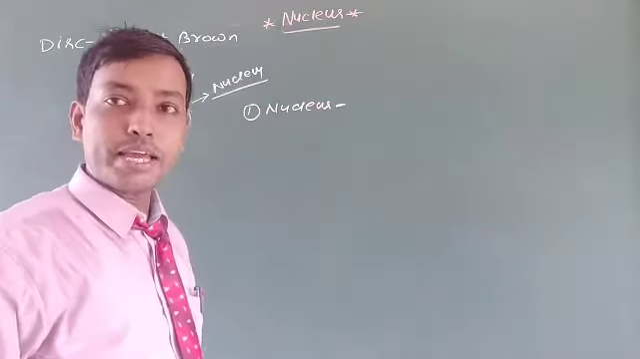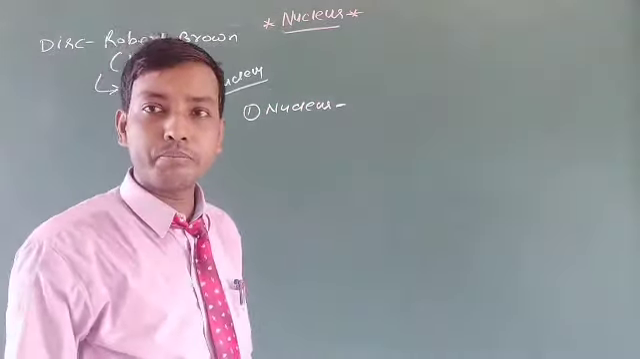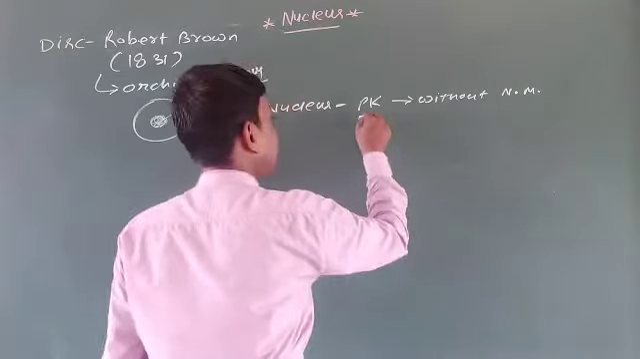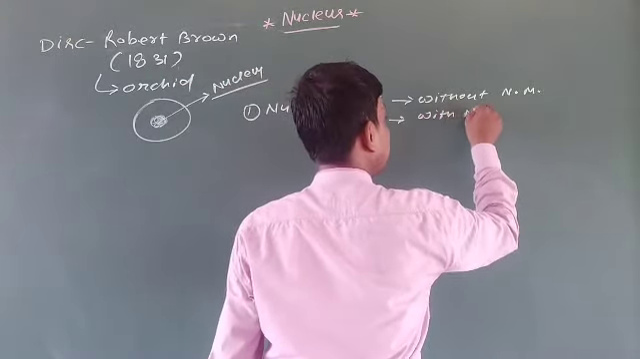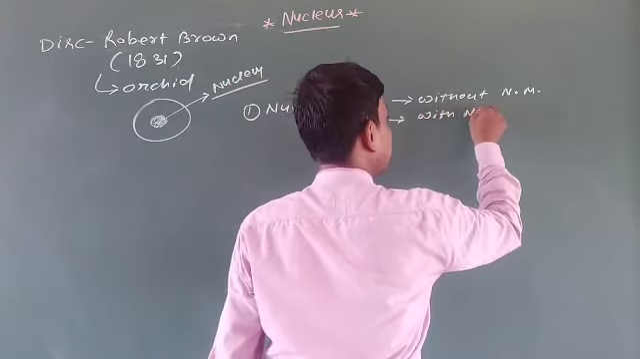The nucleus in prokaryotes is without a nuclear membrane, while in eukaryotes it has a nuclear membrane. In prokaryotes, without nuclear membrane; in eukaryotes, with nuclear membrane. That is the key difference between the prokaryotic and eukaryotic nucleus.